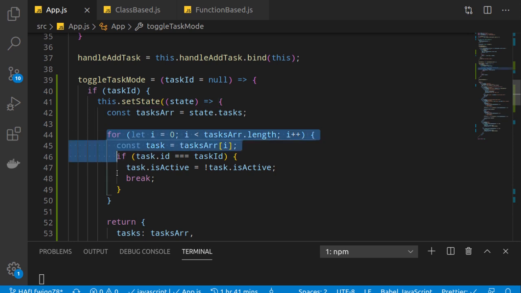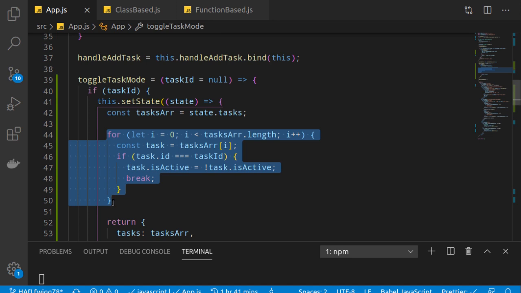Now I will loop through all the tasks and check if the looped task ID is equal to the task ID which I am looking for, and what to do is change the task's isActive value to the opposite of what it is. And as soon as it is done, let's break out of this for loop because we do not want to loop through all the elements in the array. We could have used map or filter like this, but what was the problem?